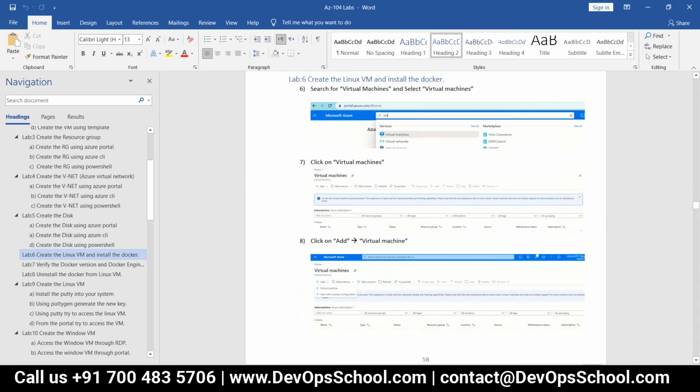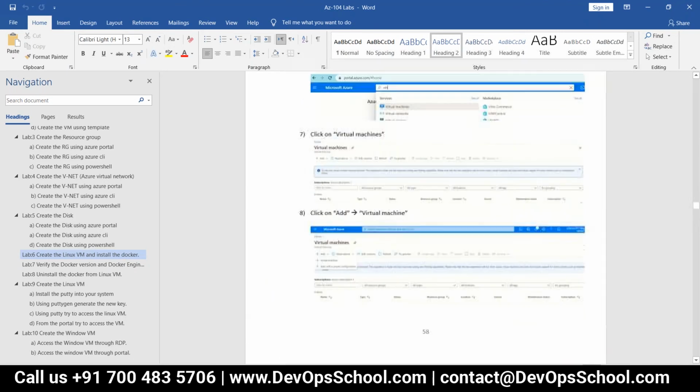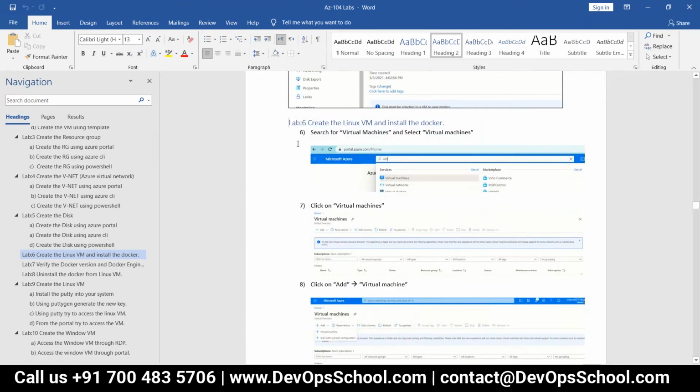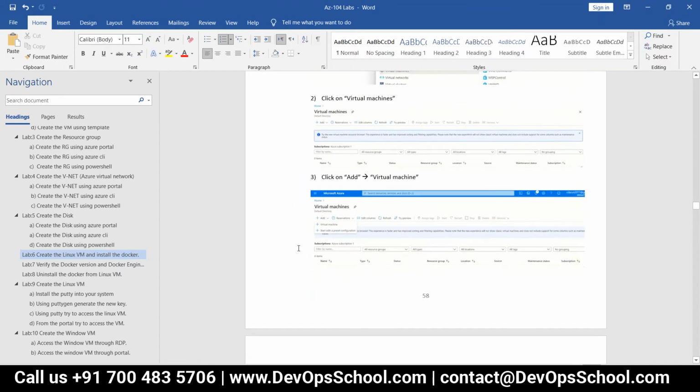Why is it 6, 7? Wait. Create the Linux, and under that A, B, C, D will come, right? Steps which are one? Search for the virtual machine and select virtual machine, and then click on this. This is 7. It's just a numbering thing, not an issue. I can rectify it. Okay, Control S, I did it.